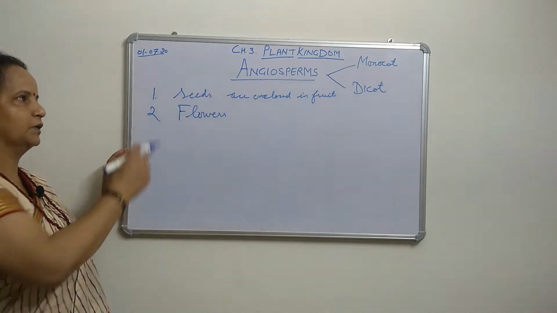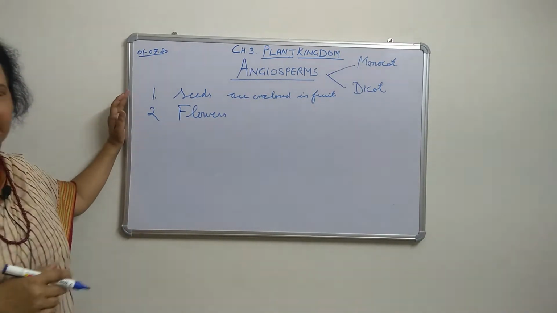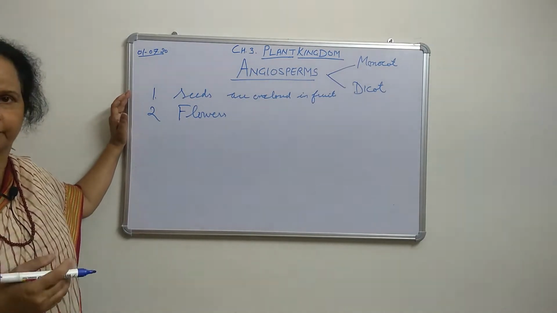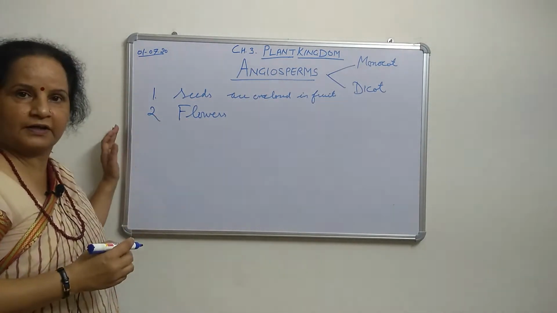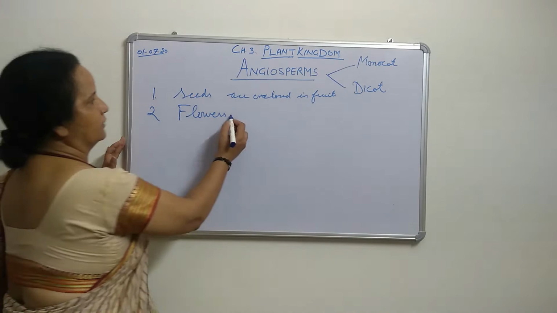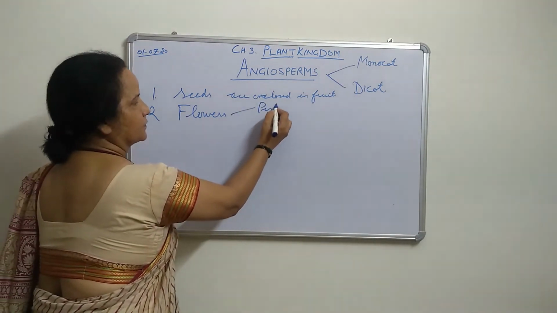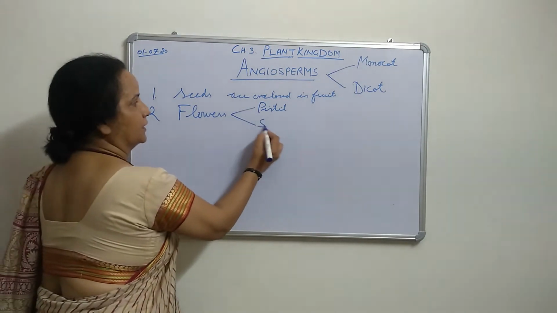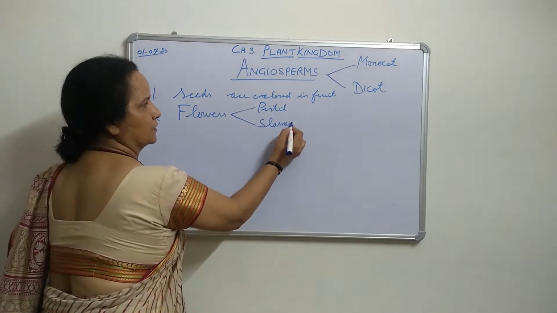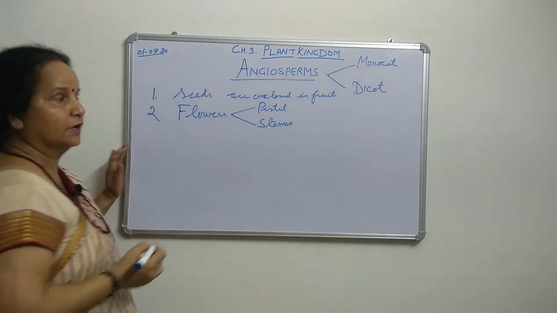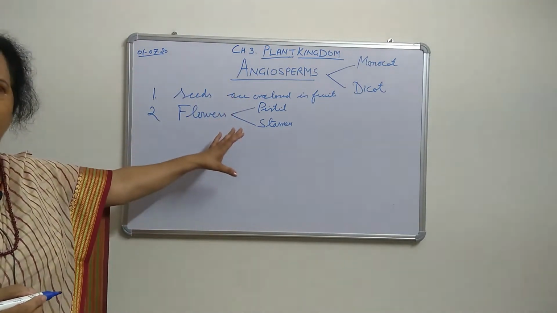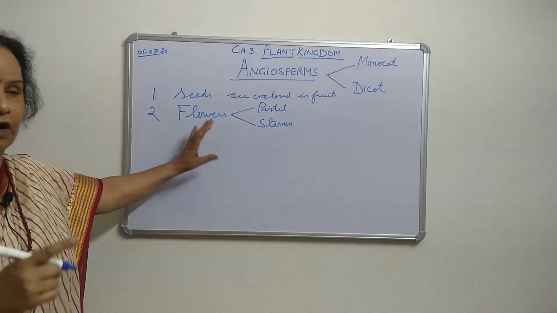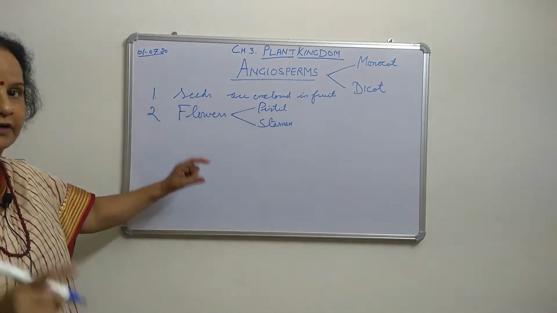Now the main reproductive organs of angiospermic plants. Flowers have two parts: pistil and stamen, as you recall from class 10th. Angiosperms are sporophytes, meaning they are diploid. I told you about haploid and diploid earlier.